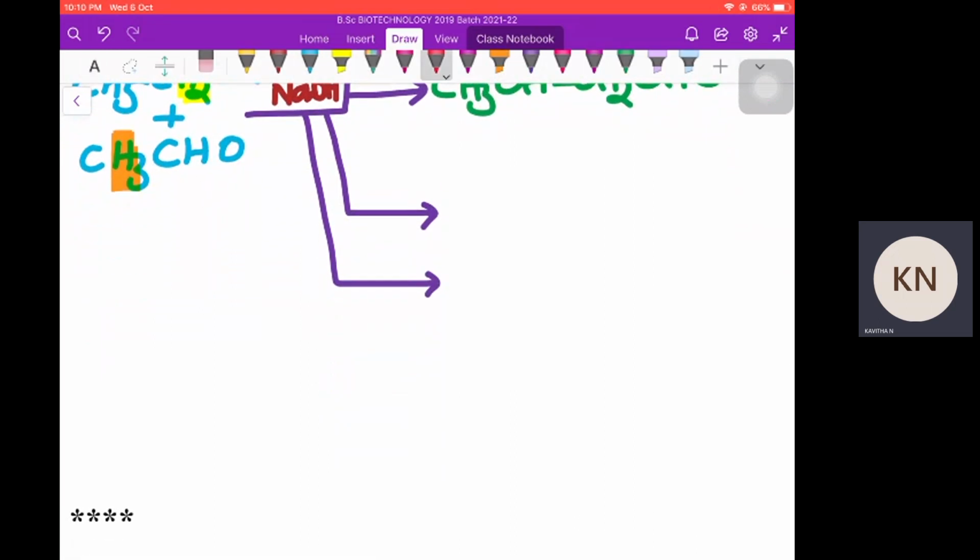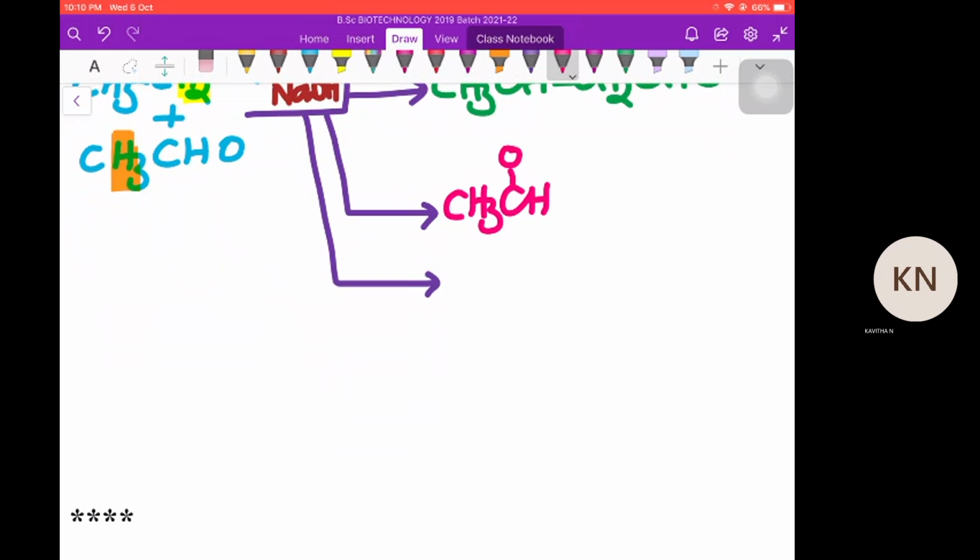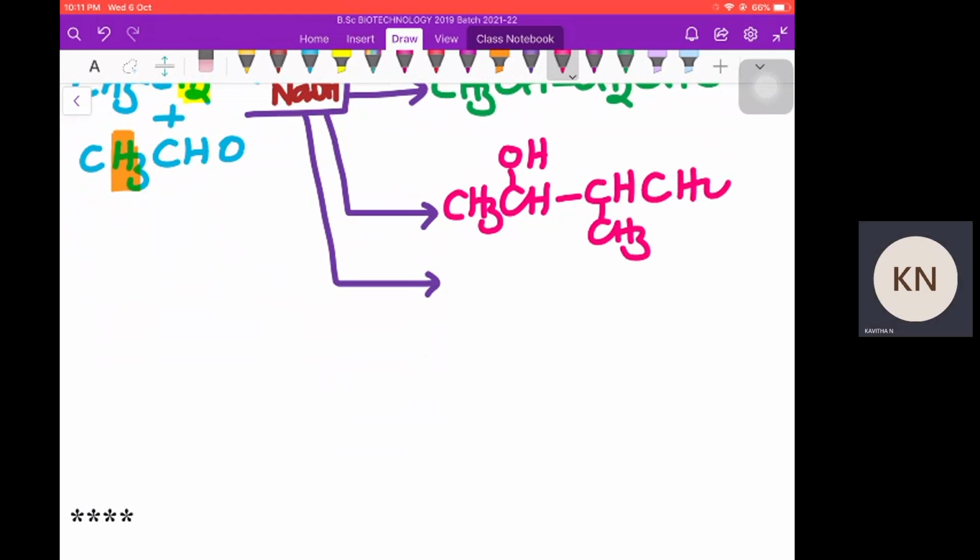So let us look into the crossed products. In one of the reactions, propanal gives the carbanion, and in the next reaction, acetaldehyde forms the carbanion. Let us write both ways. In this reaction, propanal is giving protons so that it forms the carbanion, and acetaldehyde is accepting the carbanion.